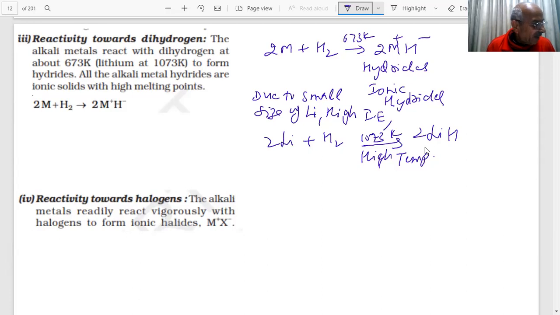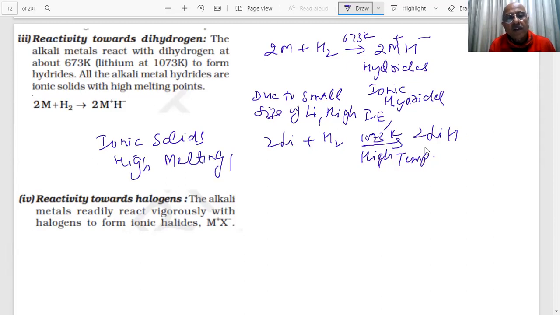And all the alkali metal hydrides are ionic solids. These are ionic solids, and they have high melting points. What do they have? High melting points. Ionic solids with high melting points.